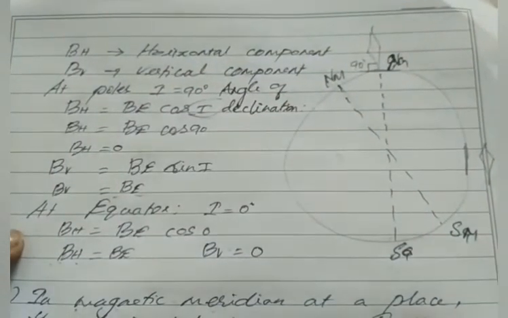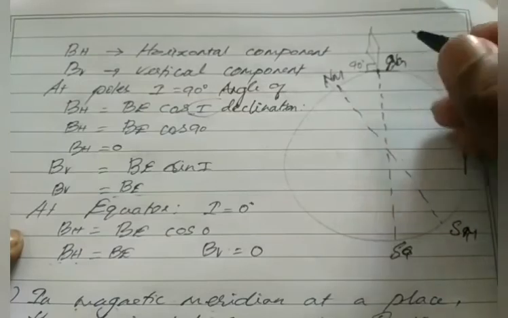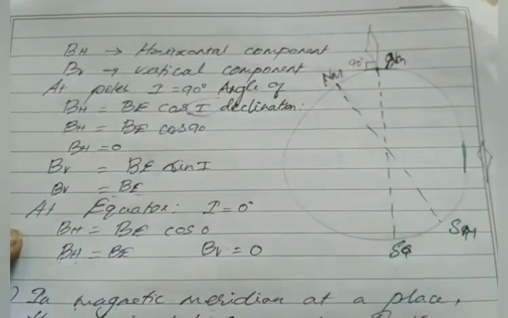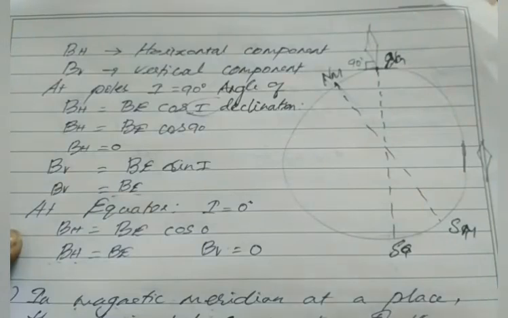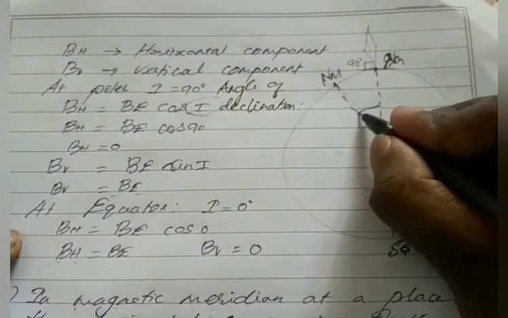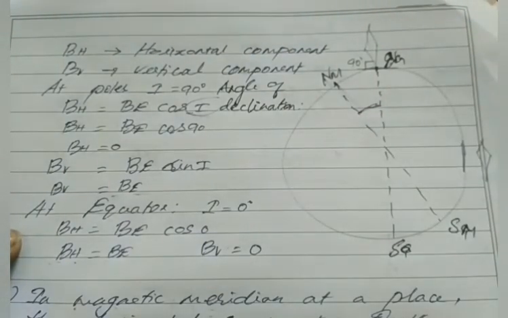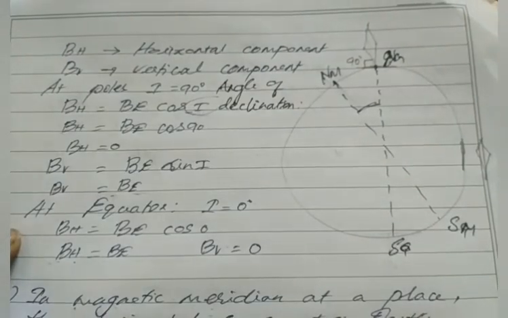So if we consider a point and we draw a plane here, a two-dimensional rectangle shape, and we draw another plane here, a two-dimensional rectangle shape, the angle between these two planes is known as angle of declination. Okay, angle of declination at any point.